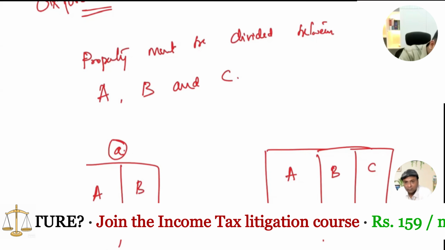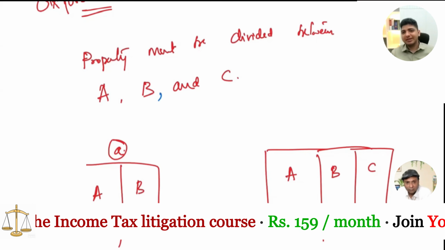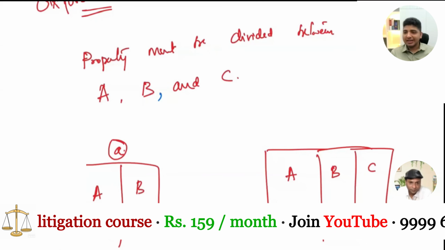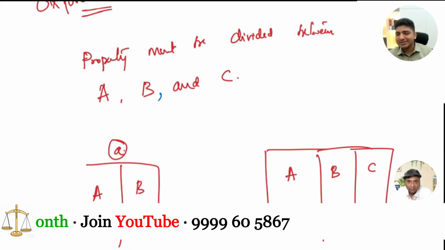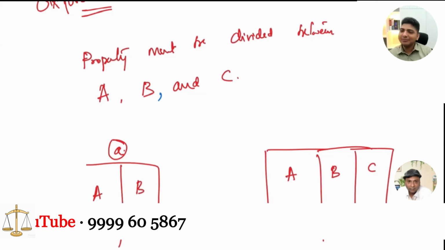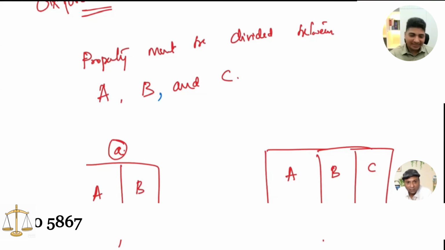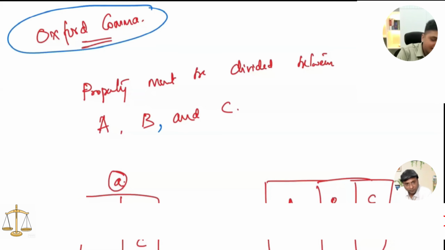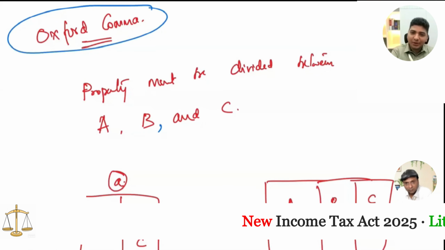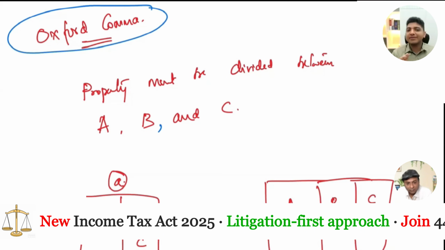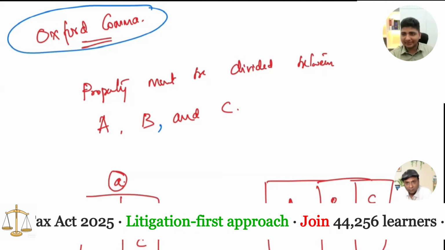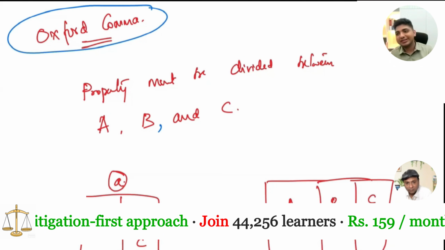So this is where we use a comma after B. If we put A, comma, B, comma, and C, grammatically this is not correct, because they will say that the moment you say 'and', you can't put a comma and then say 'and' again. But statutorily, they say this is the Oxford comma. That means only when they put B, comma, and C, we have to think it is three parts. If there is no comma after B, no comma before 'and', then it is only two parts.